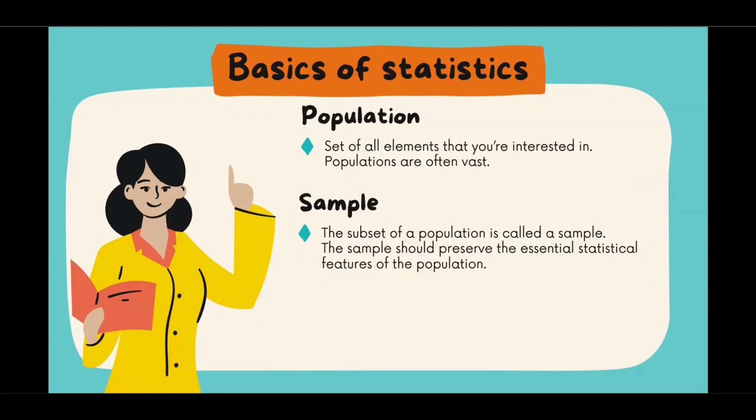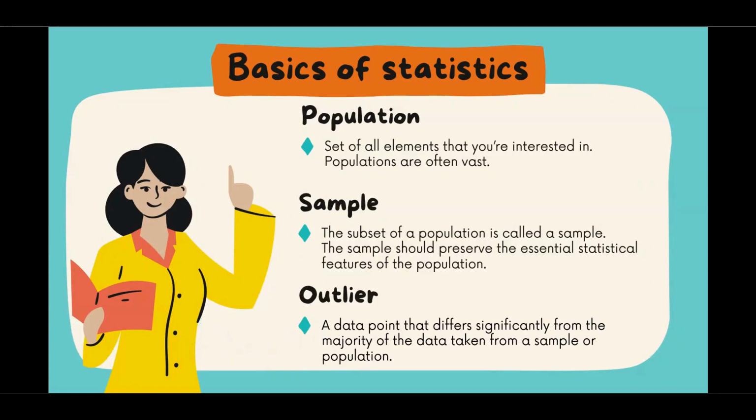And the third term is outlier. Outlier means a data point which differs significantly from the majority of the data taken from a sample or population. An example for an outlier can be a data set which contains the ages of a particular class of students. If one age is less than 0, that is considered an outlier. It may be a mistake.